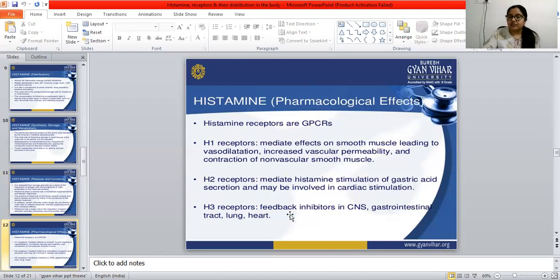H3 receptors act as feedback inhibitors in the CNS. We already know that this decreases cAMP, which decreases secretion and vasodilation, and it also decreases histamine release itself. So this is the feedback inhibitor in the CNS.